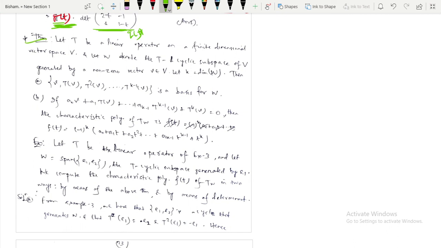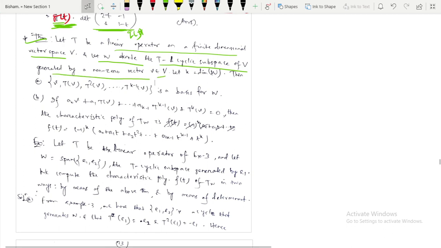Then see another theorem. We will not prove it, but just see the statement, which will help you to prove the next theorem. Let T be a linear operator on a finite dimensional vector space V, and let W denote the T-cyclic subspace of V generated by a non-zero vector v belonging to V. So what is given here? T is a linear operator on V, and V is a finite dimensional vector space.